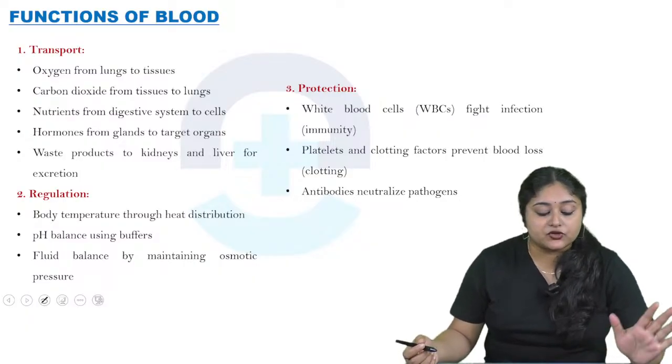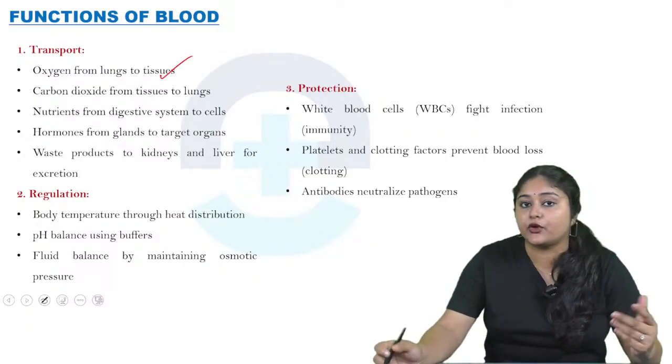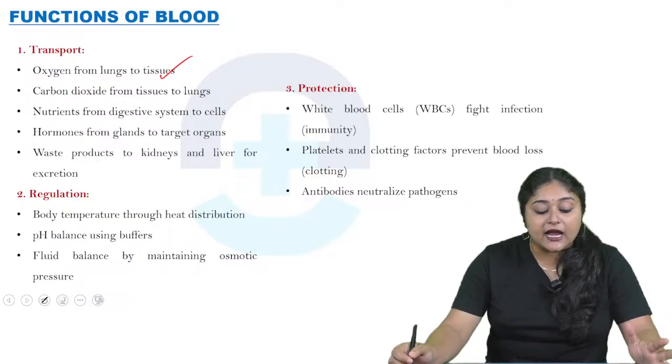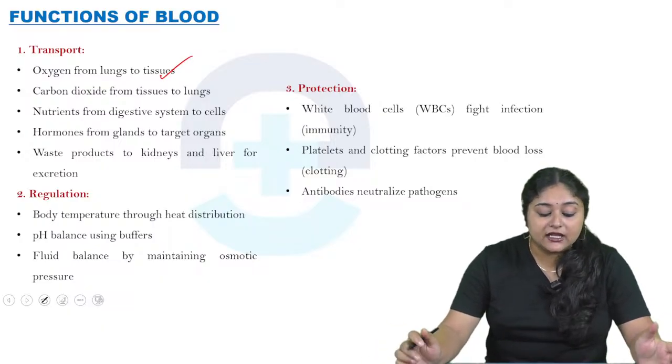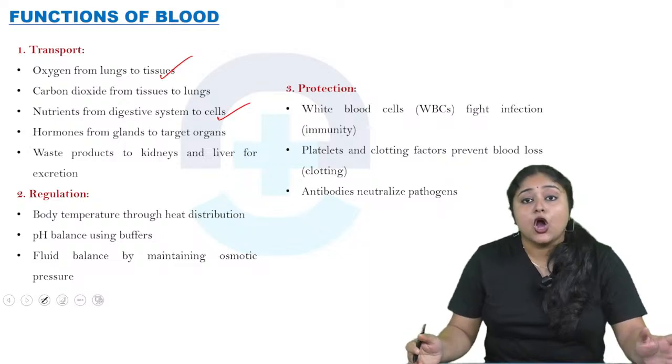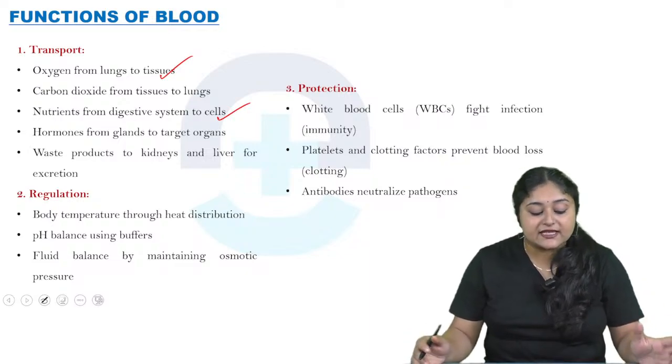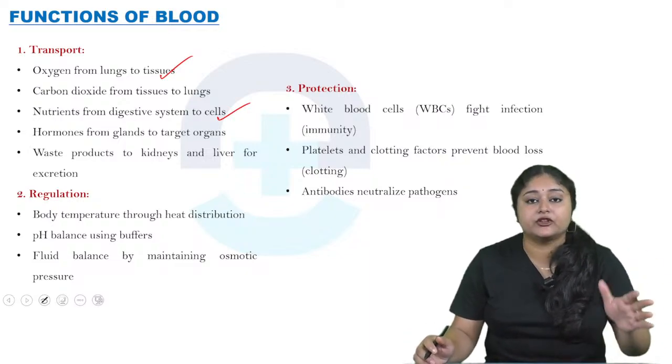Now come to the next, that is the functions of the blood. First is transport. Oxygen from the lungs to tissues is transported through the blood, then carbon dioxide from tissues to lungs, nutrients from the digestive system to cells, hormones from the glands to target organs, and waste products from kidney and liver for excretion.